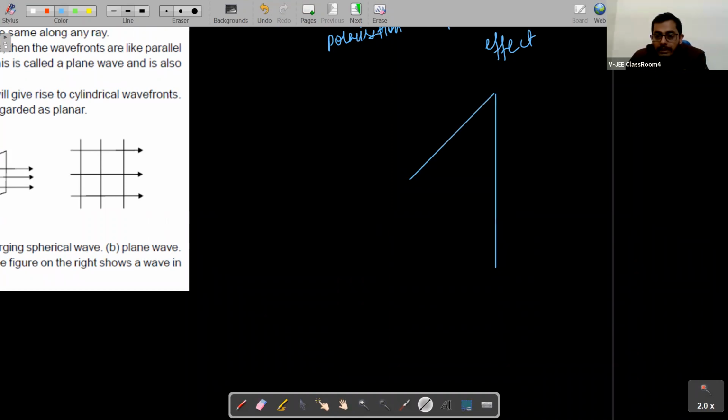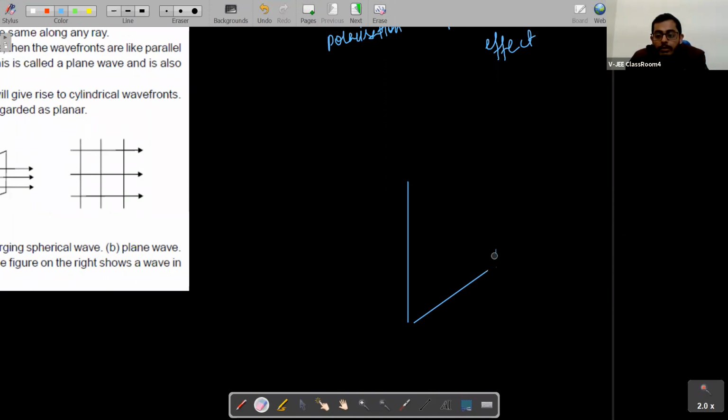Wavefronts are those surfaces where phase of light is same. Phase of light is same at all points. So like equipotential surfaces, students. Wavefront is a concept which is similar to equipotential surfaces, what we have studied in our previous classes.